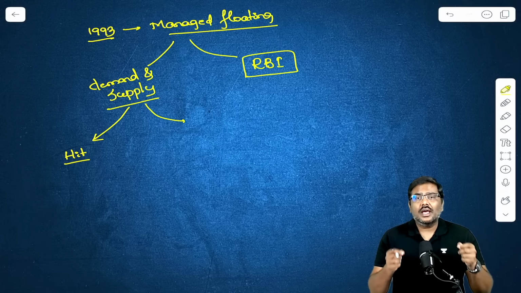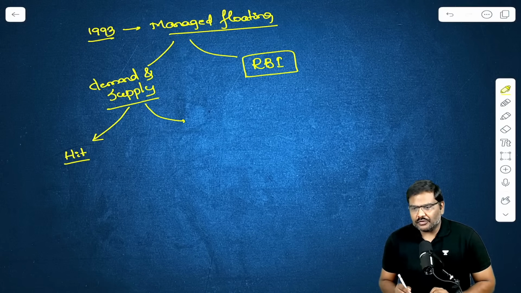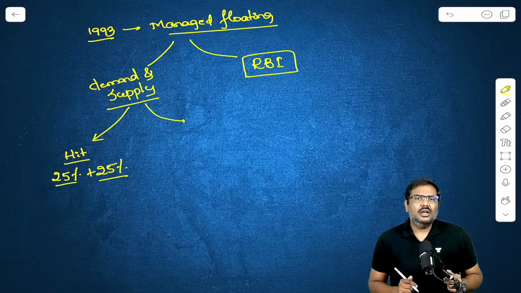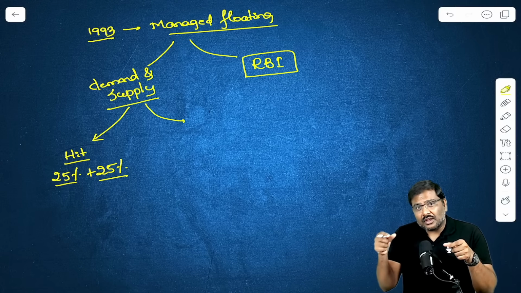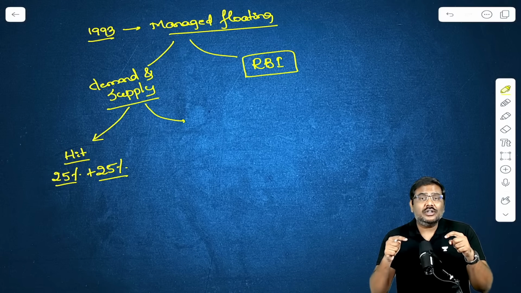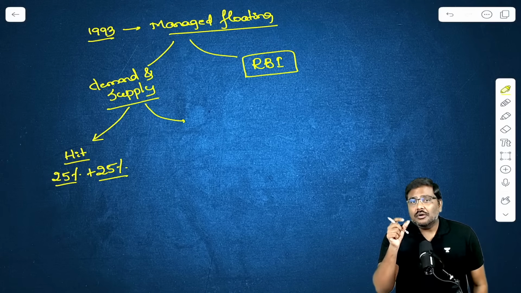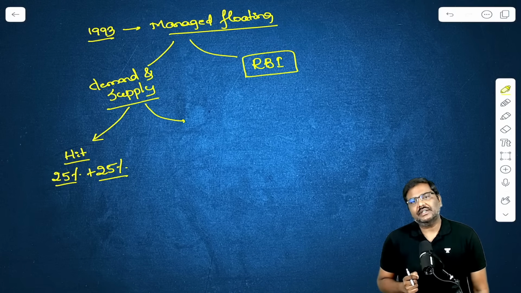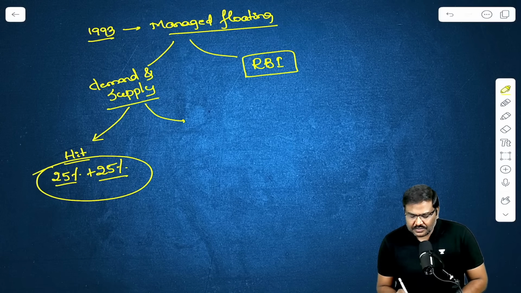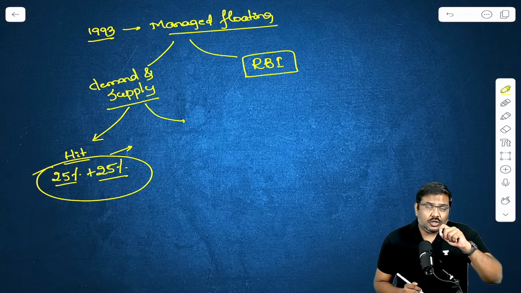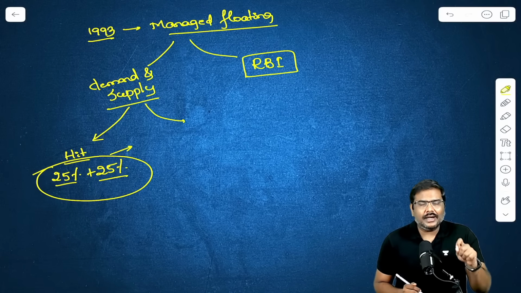The government of USA has imposed a tariff. Initially, the government of USA imposed a 25% tariff, followed by another 25% secondary sanctions or secondary tariffs, taking the total amount of tariffs on many of India's exports. Underline the term many of India's exports. It is not that all of India's exports attract tariff. A large chunk of India's exports, especially merchandise, are attracting the 50% tariff. As a result of these tariffs, India's exports to the USA market have taken a hit. India's exports to the overall global market also have taken a hit.